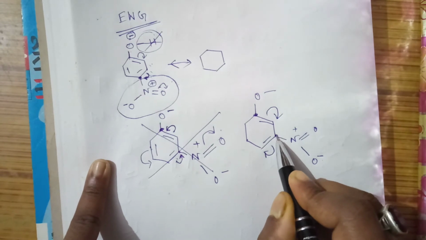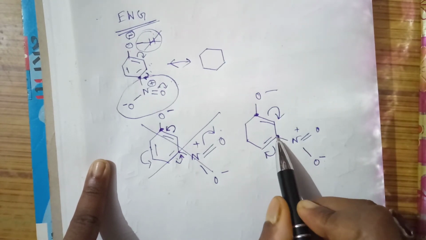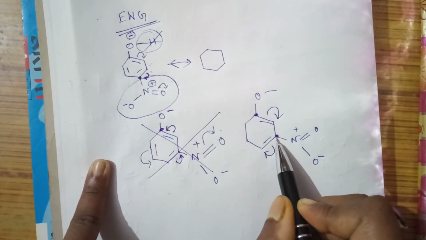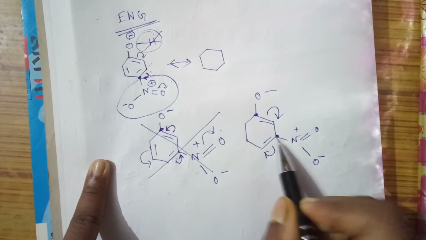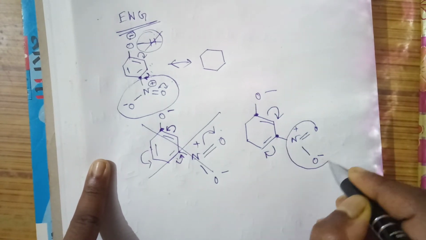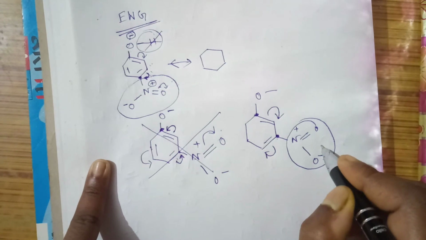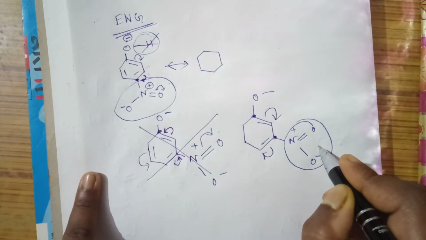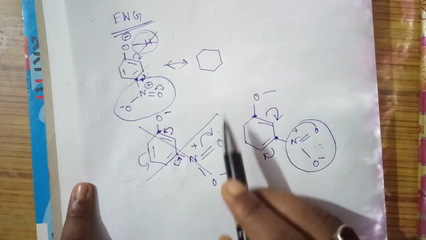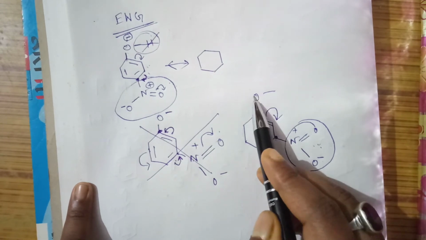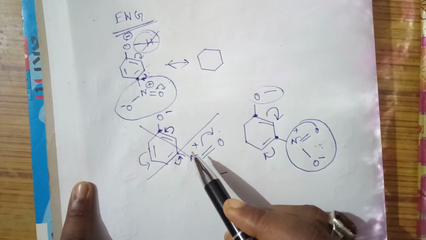This carbon will not have any effect, because this one will become positively charged. So any electron withdrawing group, any group having the minus R effect, if it is at the meta position, it cannot show its resonating effect on this O minus.